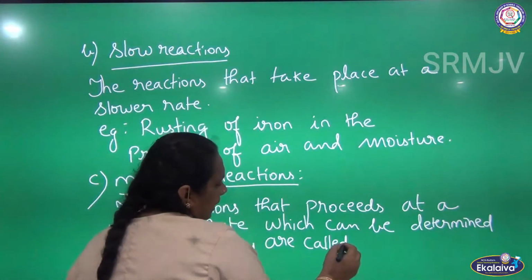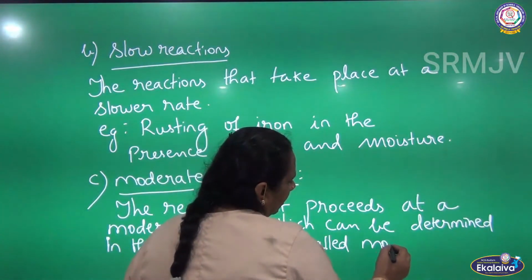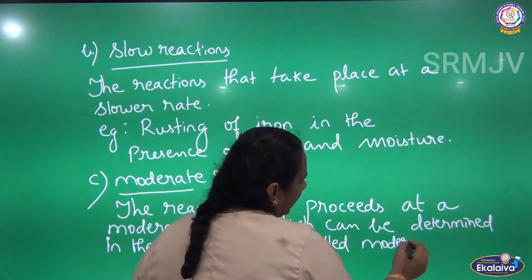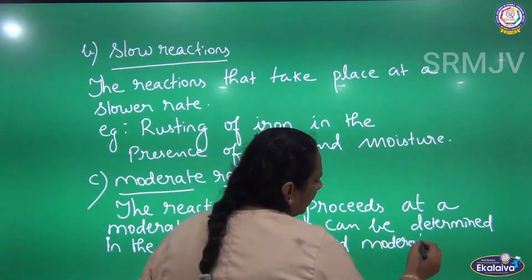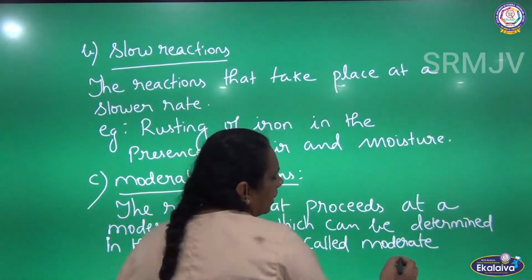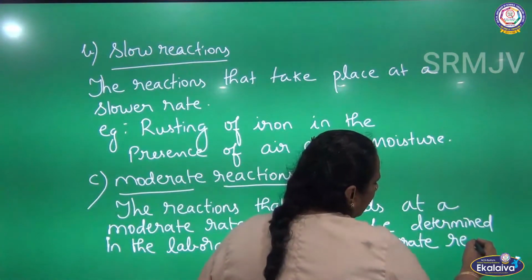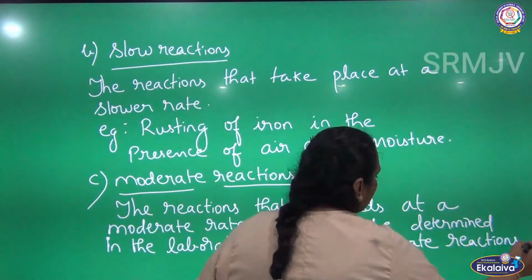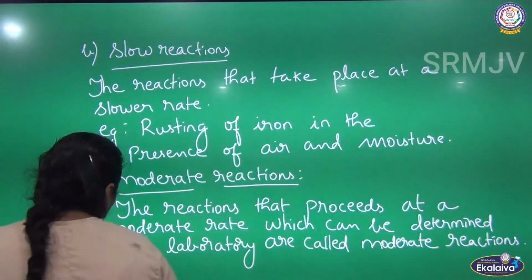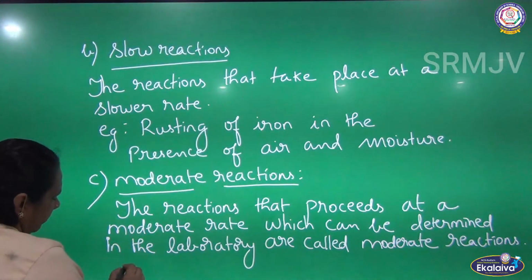So some reactions are taking place at a moderate rate where the rate can be determined in the laboratory. The rate of the reaction can be easily determined in the laboratory. Such reactions are called moderate reactions. There are some examples I am going to quote for moderate reactions. For example, decomposition of hydrogen peroxide.